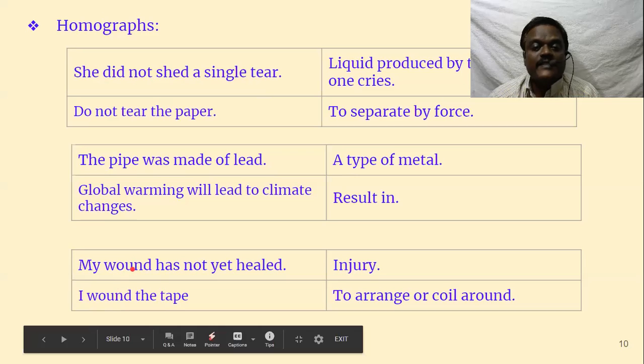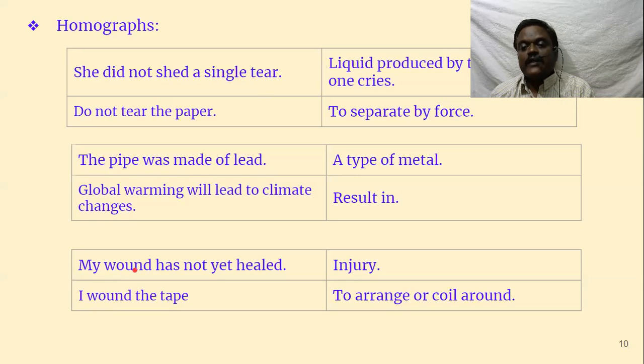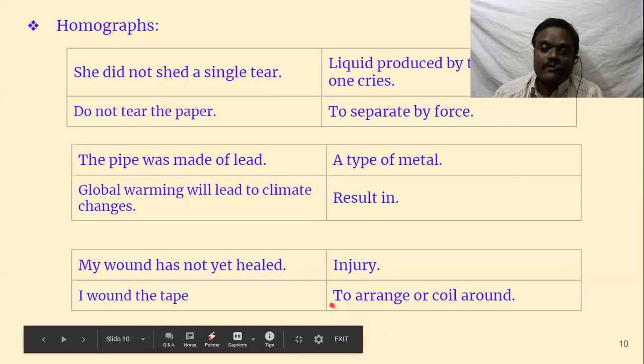My wound, this wound means injury. You get some injury and you go to the doctor and say, sir, I got a wound. It's not healing for the past 5 days. Please give me some medicine. That is called wound. Whereas wound means turning, or to arrange or coil around. To coil around.